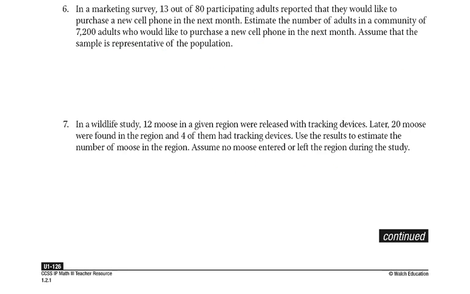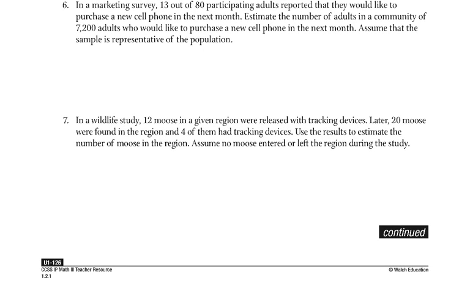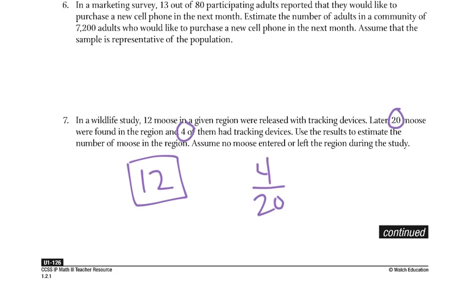Okay. So number 7, in a wildlife study, 12 moose in a given region were released with tracking devices. Later, 20 moose were found in the region, and 4 of them had tracking devices. Use the results to estimate the number of moose in the region. Assume no moose entered or left the region during the study. So we had 12 given tracking devices. 20 moose were found, and 4 of them had tracking devices. So 4 out of 20 had tracking devices. So if we gave 12 moose, we want to know 12 out of how many.